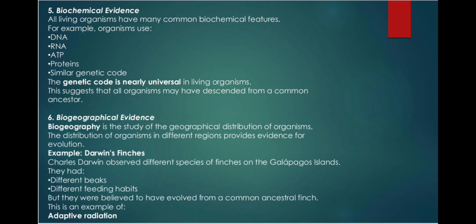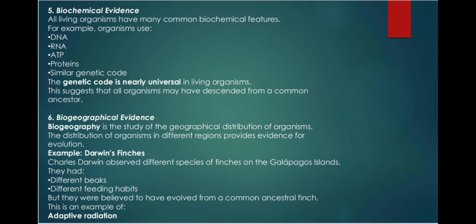Number 5. Biochemical evidence. All living organisms have many common biochemical features. For example, organisms use DNA, RNA, ATP, proteins, similar genetic code. The genetic code is nearly universal in living organisms. This suggests that all organisms may have descended from a common ancestor.